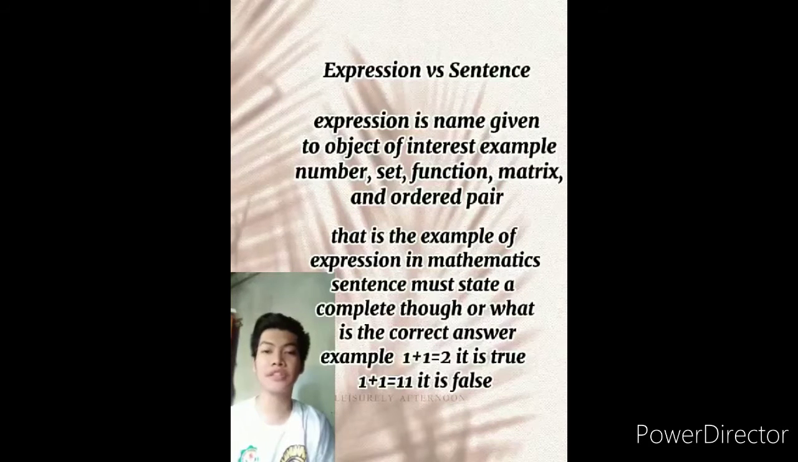Expression versus sentence. An expression is a name given to an object of interest. Examples: number, set, function, matrix, and ordered pair. Those are examples of expressions in mathematics. A sentence must state a complete thought, or what is the correct answer. Example: 1 plus 1 is equal to 2. It's true. 1 plus 1 equals 11. It's false.